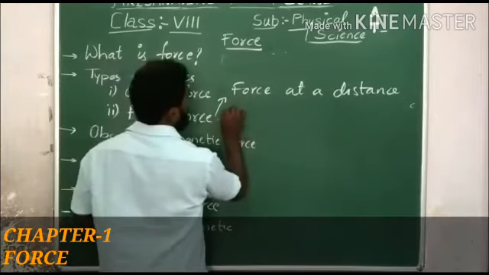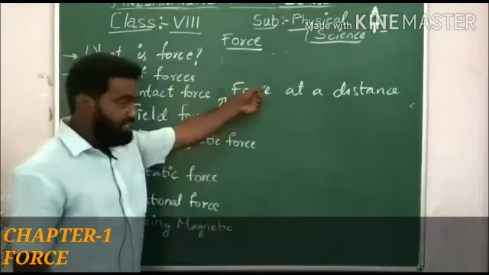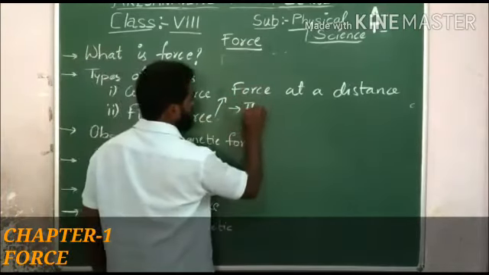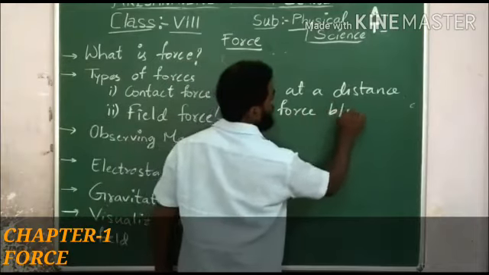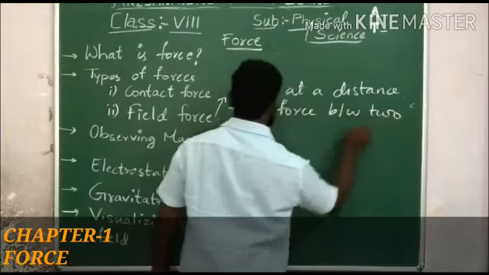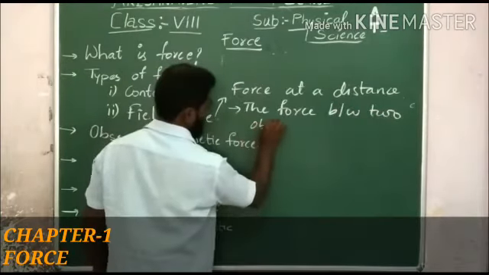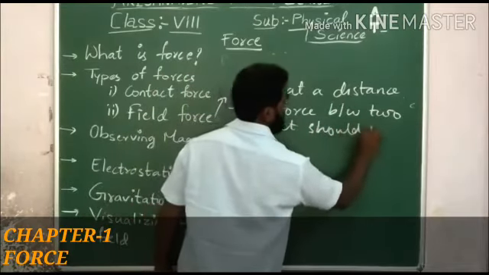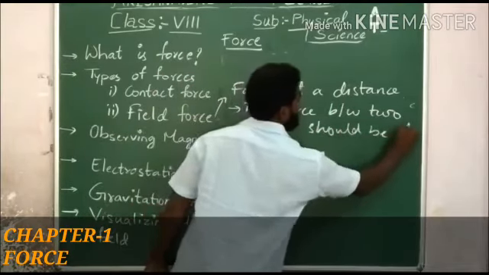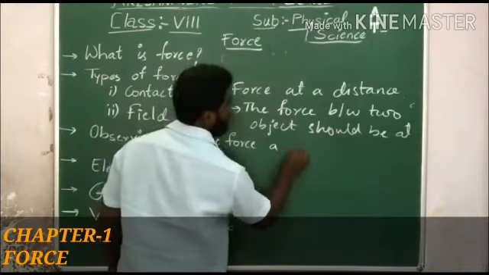The definition is that the force between two objects should be at a distance.